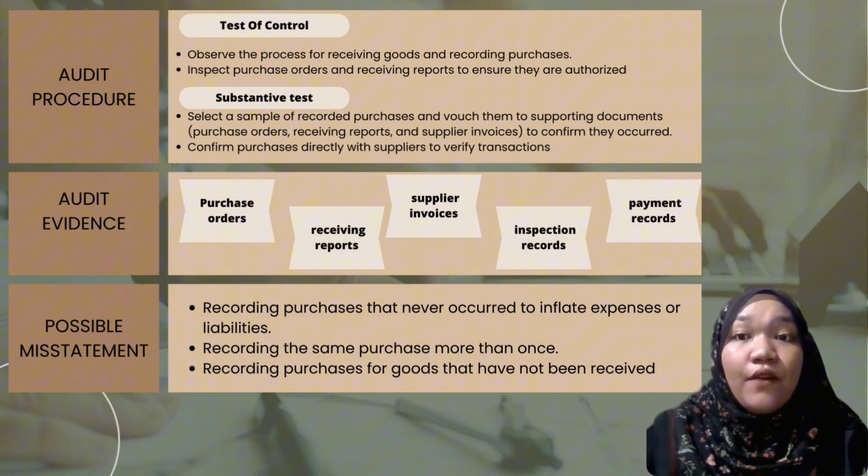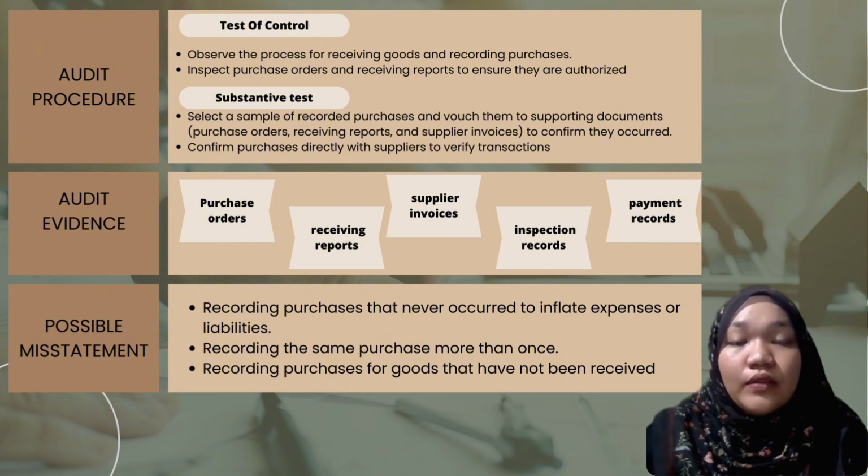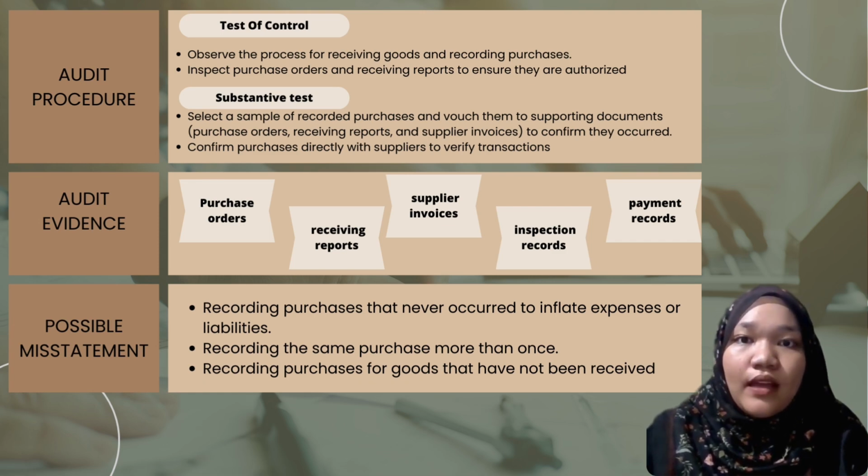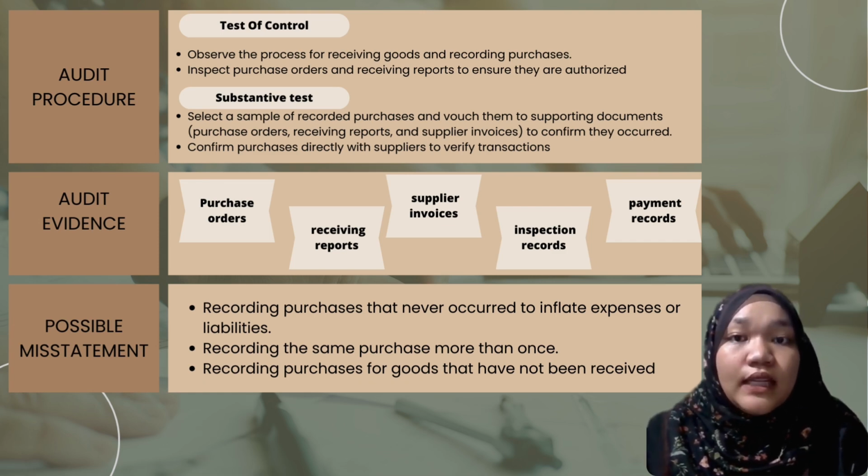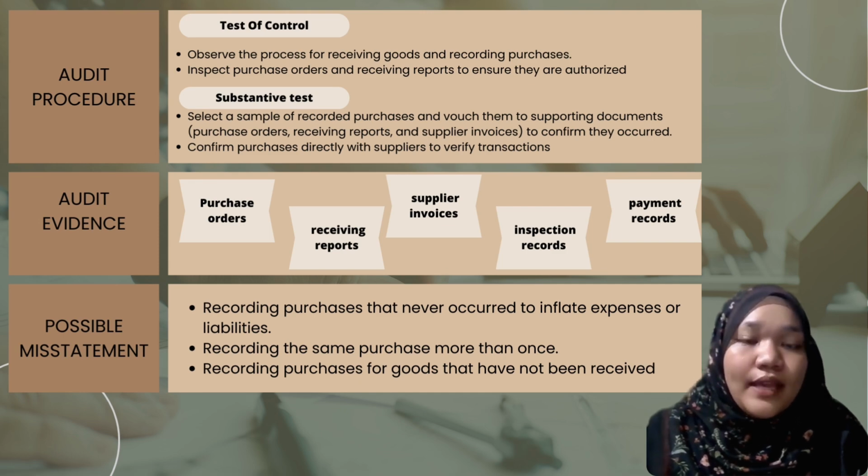There are two types of audit procedures, such as test of control and substantive tests. For test of control, the auditor needs to observe the process for receiving goods and recording purchases. They also need to inspect purchase order and receiving report to ensure they are authorized. For substantive tests, the auditor needs to select a sample of recorded purchases and vouch them to supporting documents to confirm they occurred. They also need to confirm purchases directly with suppliers to verify transactions.